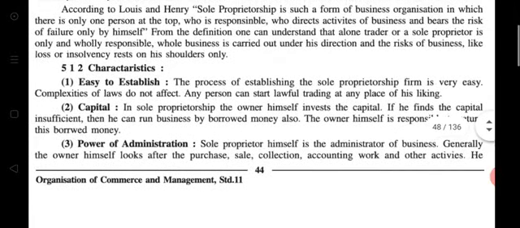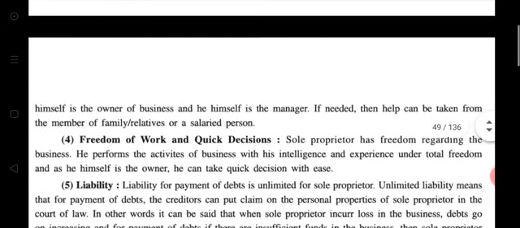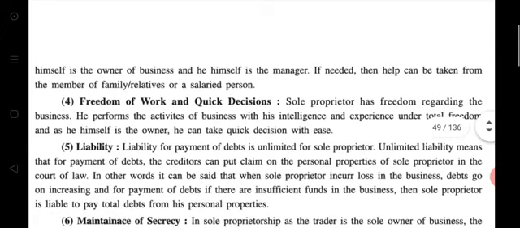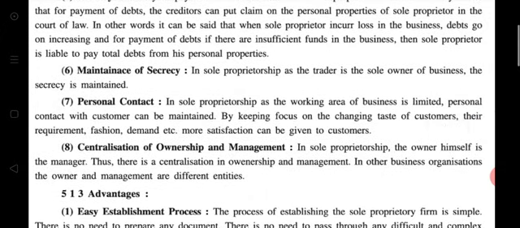Again: easy to establish, capital, power of administration, freedom of work and quick decision, then the liability, maintenance of secrecy, personal contact, centralization of ownership and management.